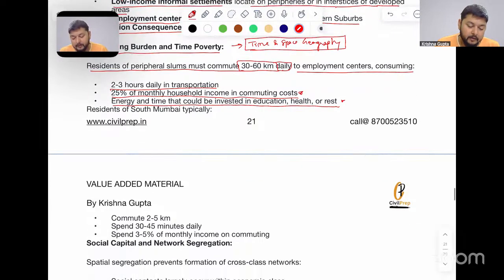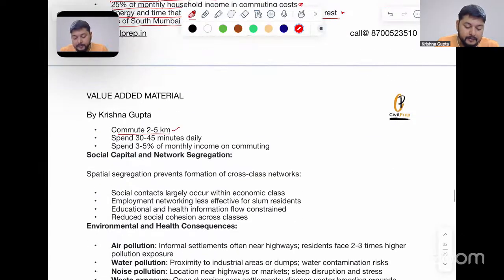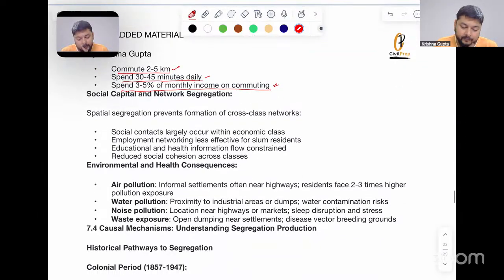Now, residents of South Mumbai typically commute 2 to 5 kilometers, spend 30 to 40 minutes daily, and spend 3 to 5% of monthly income on commuting. Then, social capital and network segregation. Social contexts largely occur within the economic classes only.